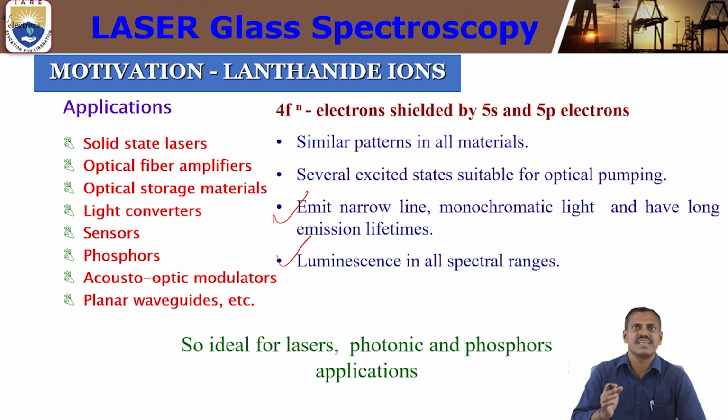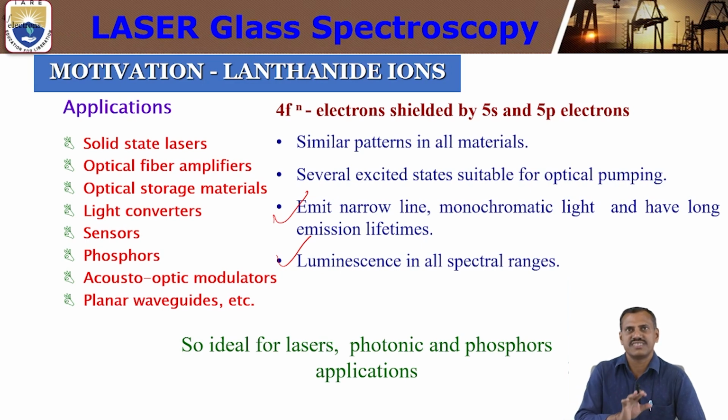This kind of range we can cover with the different kinds of rare earth ions. Among the rare earth ions in the visible region are dysprosium, praseodymium, samarium, and europium. Ytterbium, Yb, is in the infrared, and the mid-infrared range also we can cover with different kinds of lanthanides. That is why we get luminescence in all spectral ranges. We can cover all the spectral ranges with different lanthanide ions.